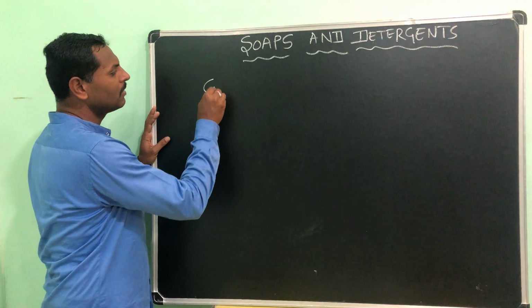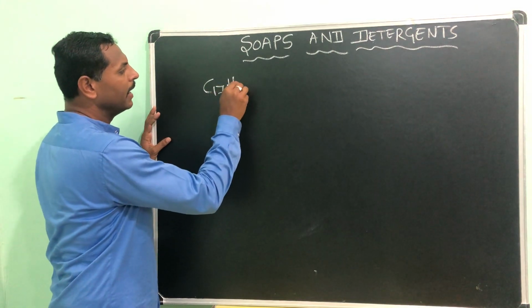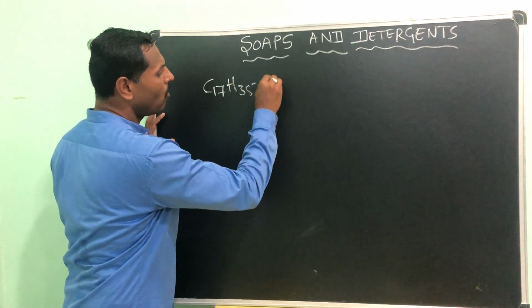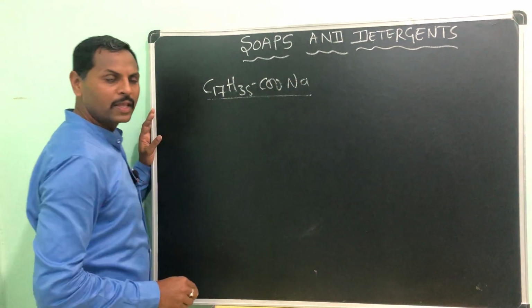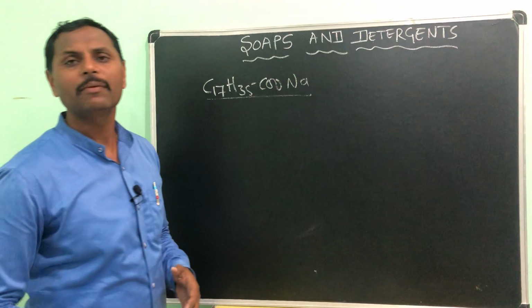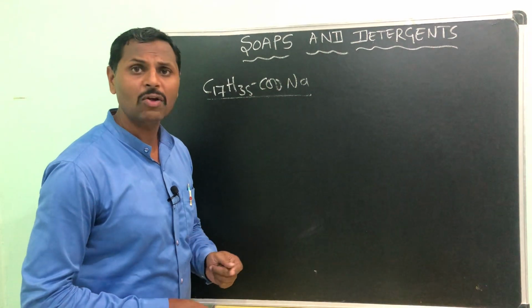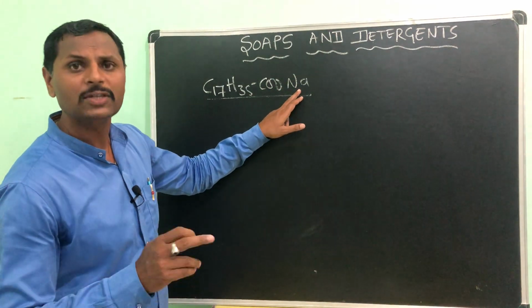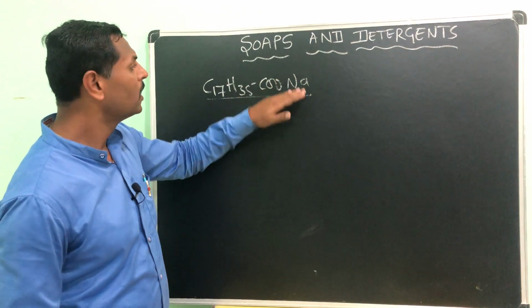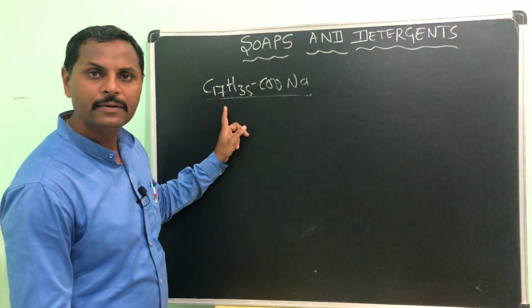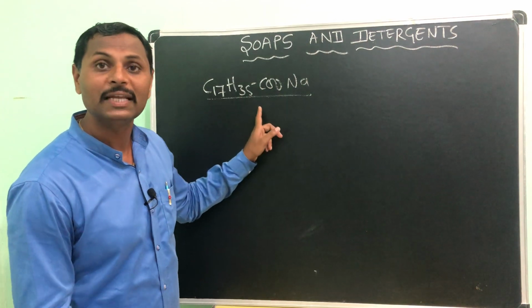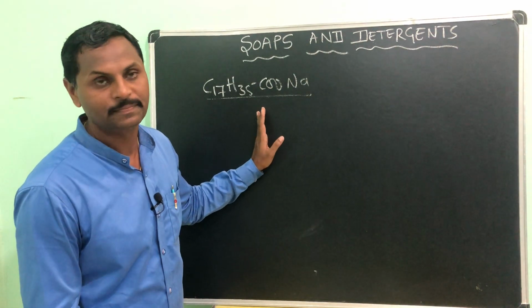I will write the chemical formula, C17H35COONa. Right, so this is soap. You can even make a definition of this one: soaps are nothing but sodium salts of long chain carboxylic acids or fatty acids.